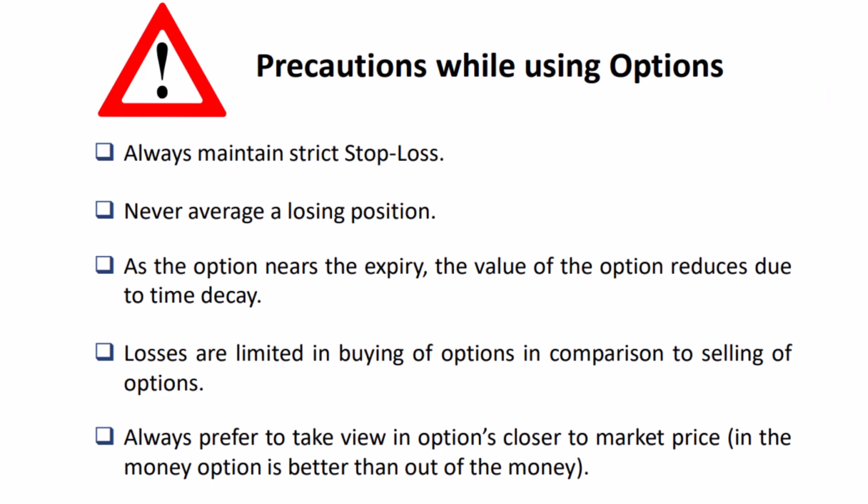Avoid averaging a losing position. Never average a losing position. This practice can amplify losses and expose you to increased risk. Instead, consider re-evaluating your strategy and risk management approach.